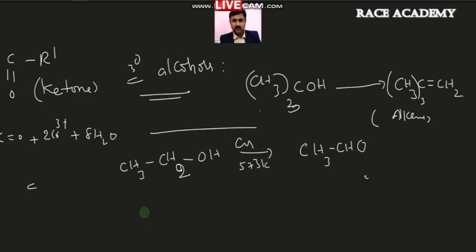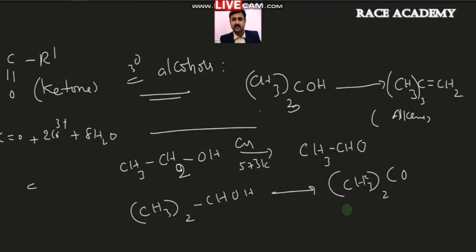But secondary alcohols, if you take secondary alcohols, CH3 twice CHOH, they are giving the ketone, that is CH3 twice CO. So secondary alcohols are giving ketones. It indicates that for tertiary alcohols, the reaction is considered a difficult reaction, and tertiary alcohols undergo dehydration to form alkenes. So this is nothing but a dehydration reaction. Okay.